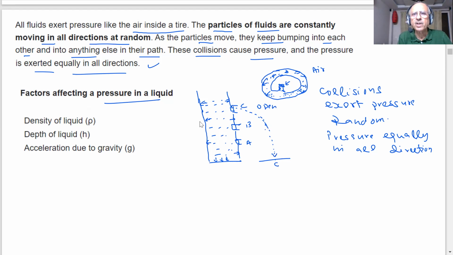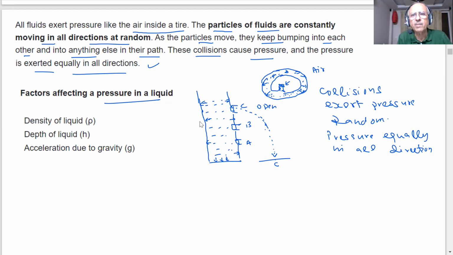If I open this, because there is a pressure on this liquid and it starts coming out. Now, students, is the pressure same at the points A, B, C? What do you think? The pressure is same at A, B, and C, or are different? The pressure is same.